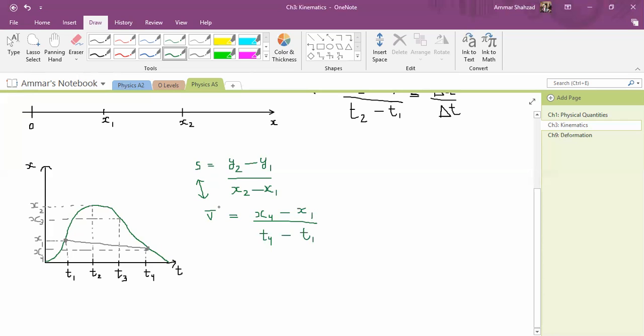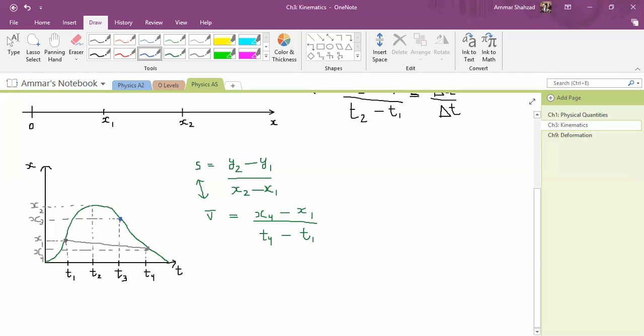And similarly, to find the average speed between 2 points, all I need to do is connect those points with a line and find their slope. That's all I need to do to find the average velocity between those points. Now let's say I consider this point.